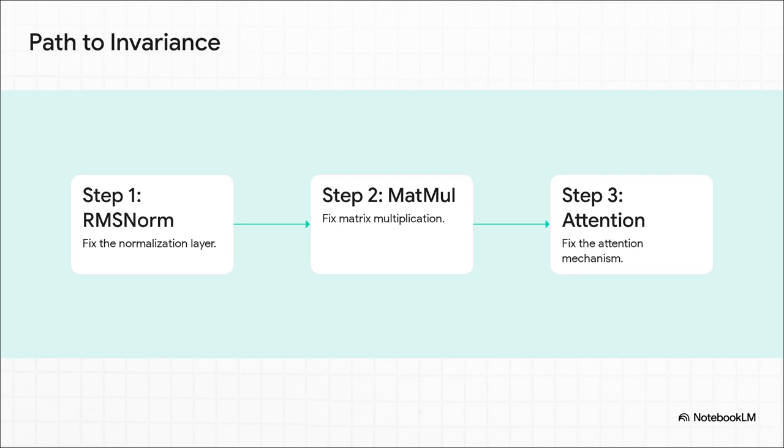You have to re-engineer 3 core parts of the AI's brain, so to speak. You've got to fix how it normalizes data, how it does that matrix multiplication we talked about, and, maybe most importantly, how its attention mechanism works. Each piece had to be reworked to do the exact same thing every time.